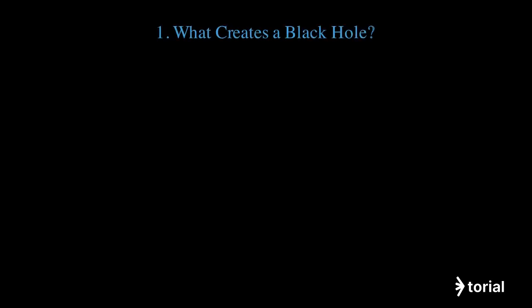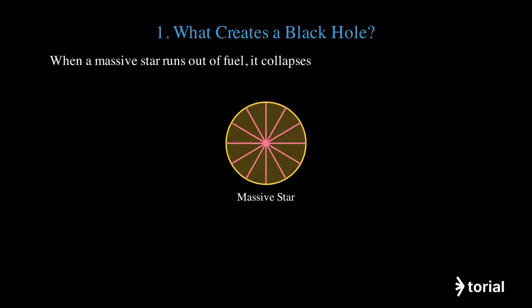Black holes form when massive stars die in spectacular cosmic events. When a massive star at least 20 times the mass of our Sun runs out of nuclear fuel, it can no longer support itself against gravity. This is a massive star in its final stages, radiating enormous amounts of energy.